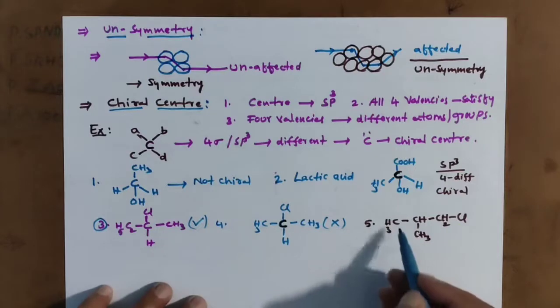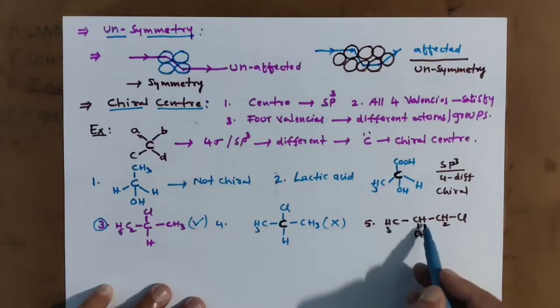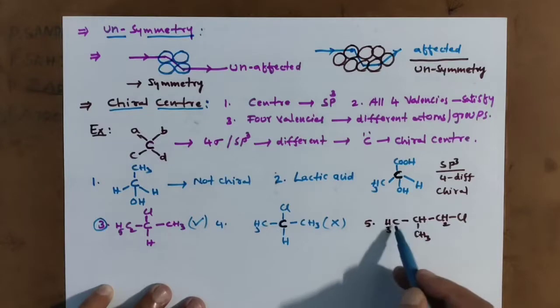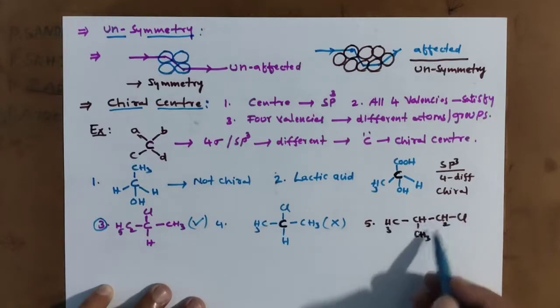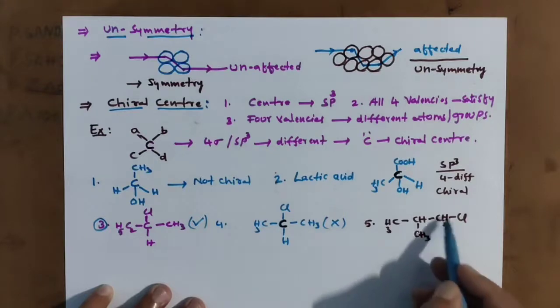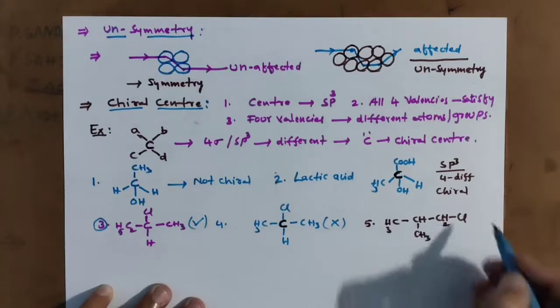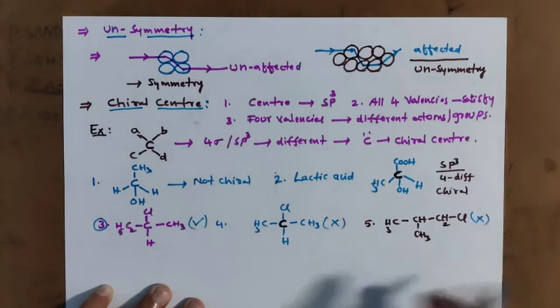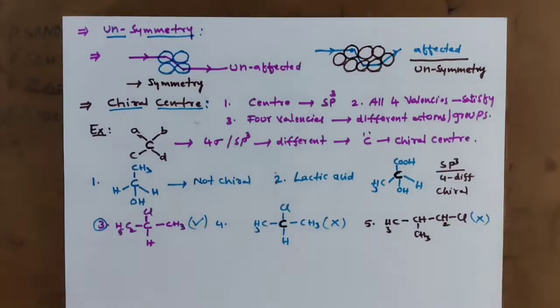And here this carbon has 3 hydrogens, so no chance of chirality. Here this carbon has 1 hydrogen, 1 methyl, 1 ethyl, so no chance. This carbon has 2 hydrogens already, same groups. So here also a chiral center is not there. Clear?